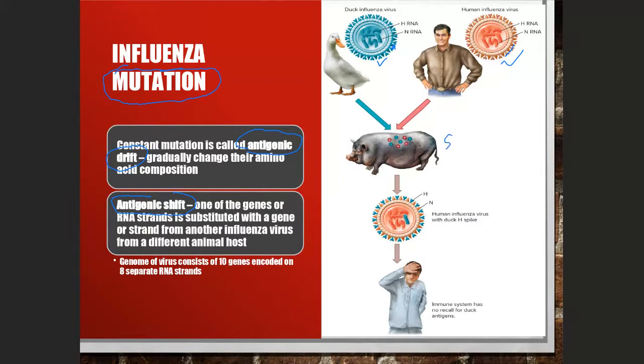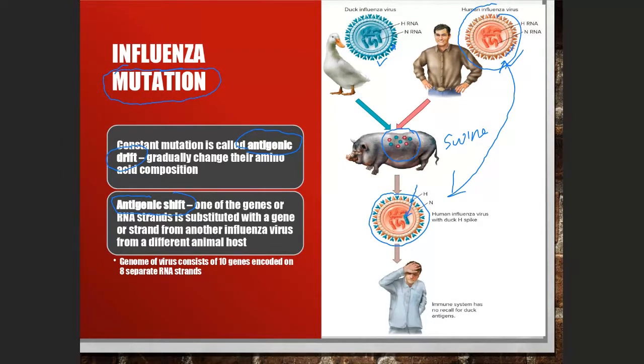Let's say this is swine. Okay, and then inside this swine, what happened? They are able to exchange maybe one or two segments. For example, the blue segment is coming from the bird, and the red segment is from human. And then just one blue enters into the human virus. What happened? It becomes a new virus compared to these viruses. This is already a different type of virus.